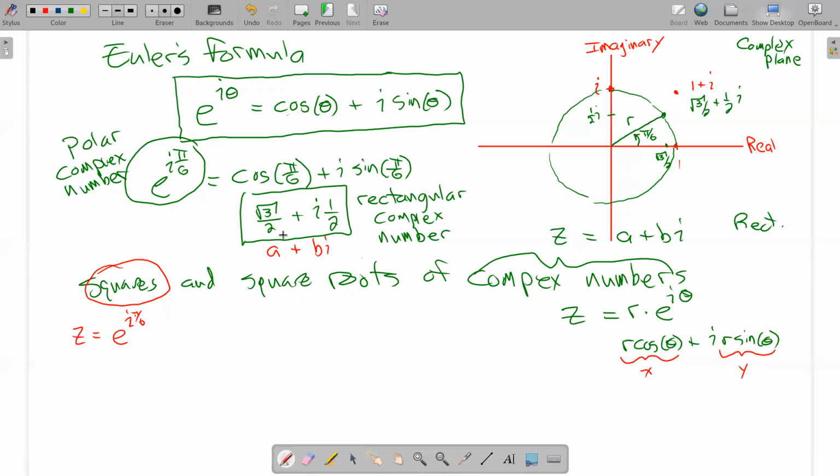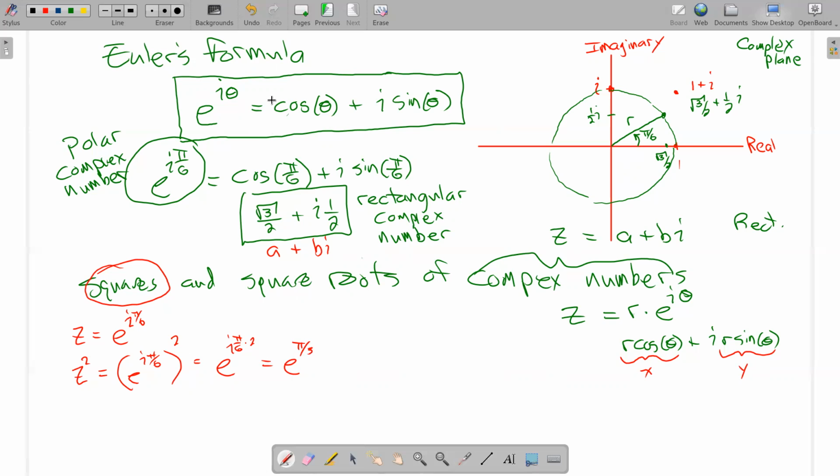Right, this number I was playing with up here and I graphed over there. Now I want to say, okay, what does z squared look like? Well, that would be the square of e to the i pi over 6. Okay, let's think about that for a second. We know power to a power means multiply the powers. So what happens if I take i pi over 6 times 2? So this is just e to the i pi over 6 times 2. Pi over 6 times 2 is pi over 3. So that would be e to the i pi over 3.